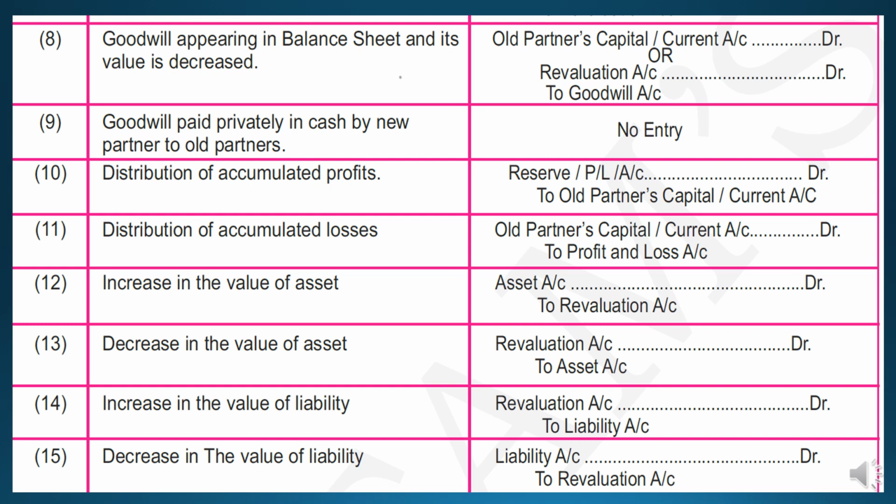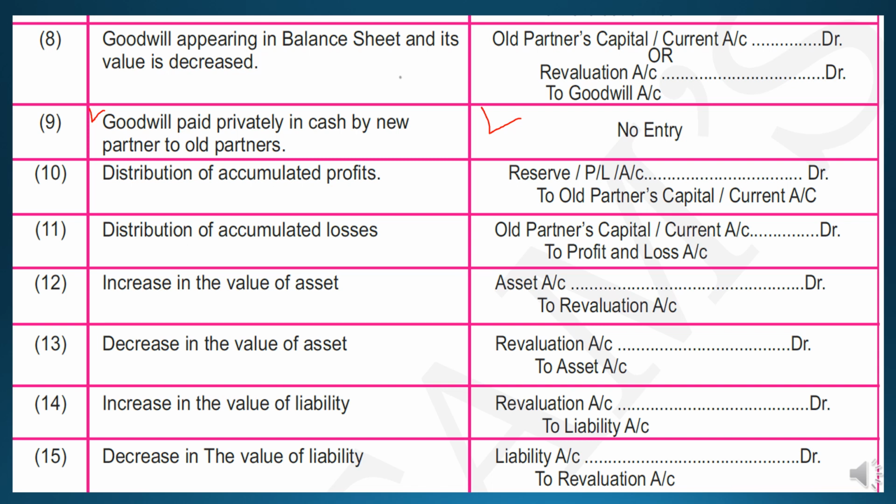Next is goodwill appearing in the balance sheet and its value is decreased. So the reverse entry will be passed: old partners' capital or current account or revaluation account debit, credit goodwill account. The ninth entry says goodwill paid privately in cash by new partners to old partners. Just read the transaction carefully, students, and you will come to know the entry. The goodwill is paid privately, no official transaction is done. So will this transaction be recorded in the books of account? No, so no entry will be there for it.